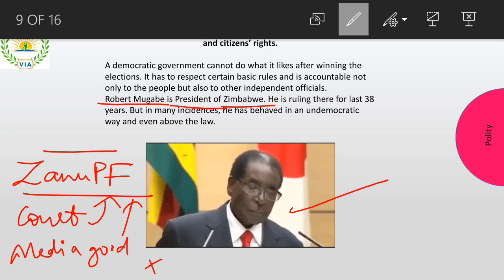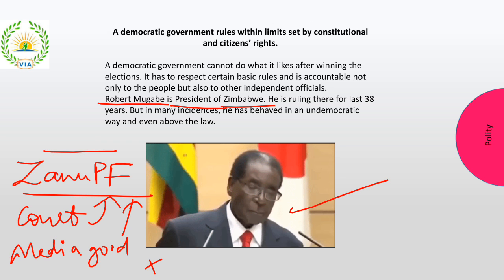So this is a case in Zimbabwe, and this is also not democracy. So from here we understand the last and the fourth important feature of democracy, that is democratic government rules within limits set by constitution and citizen rights.